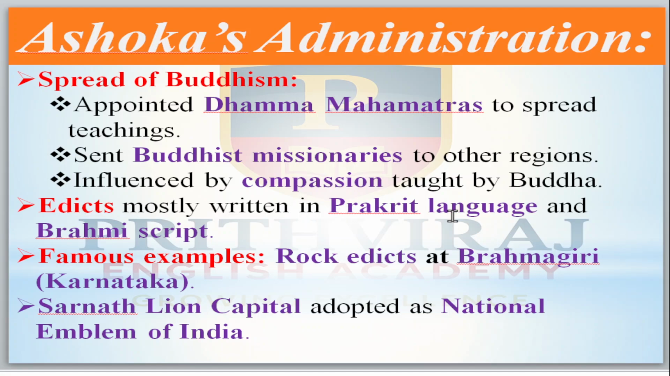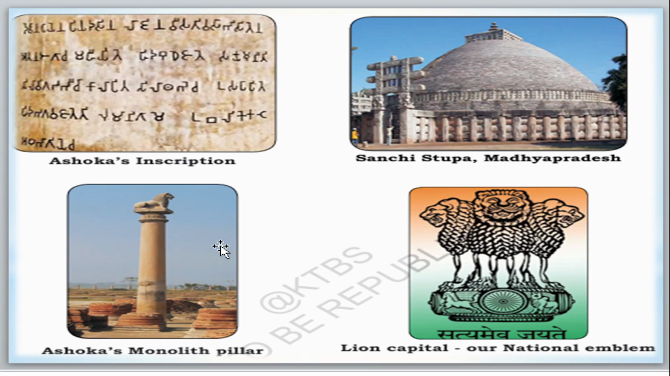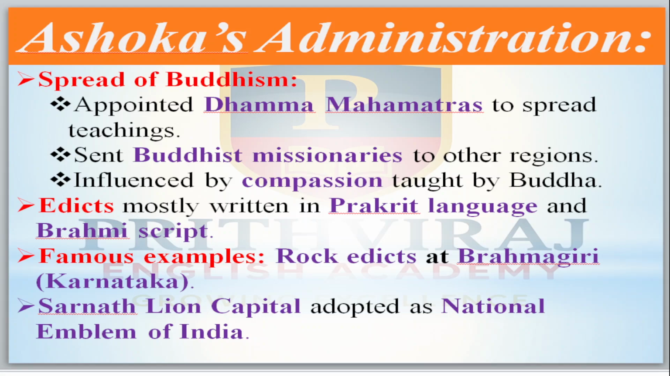Edicts were mostly written in the Prakrit language and Brahmi script. Prakrit was the common language of the people during that time, and Brahmi is the scholar's script. Along with that, famous examples of rock edicts are at Brahmagiri, which is in Karnataka, okay.